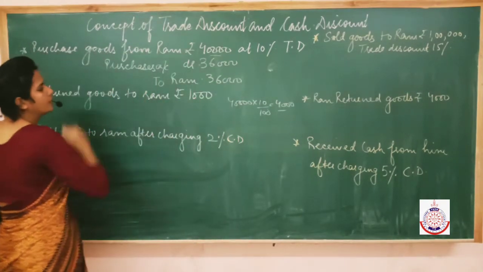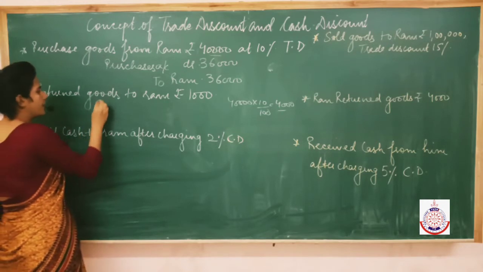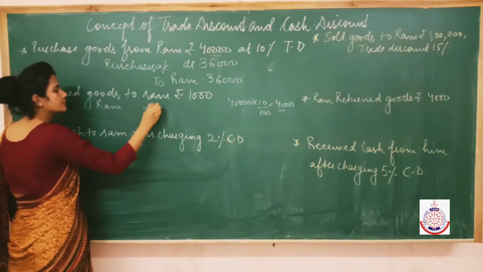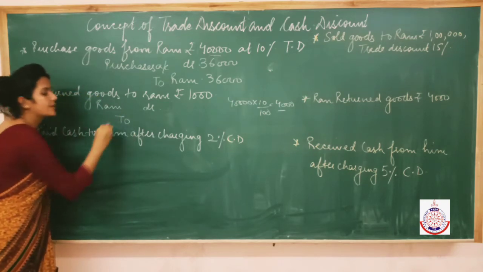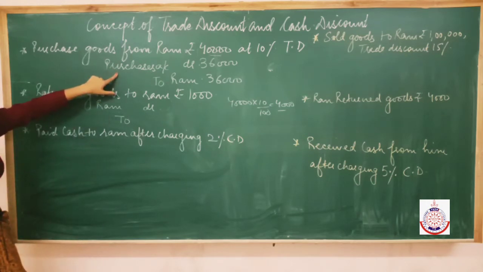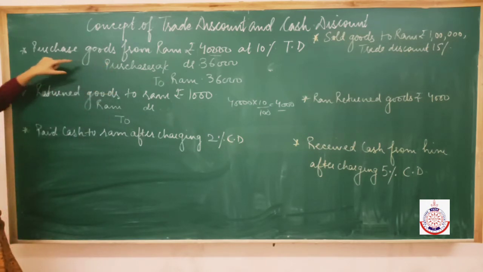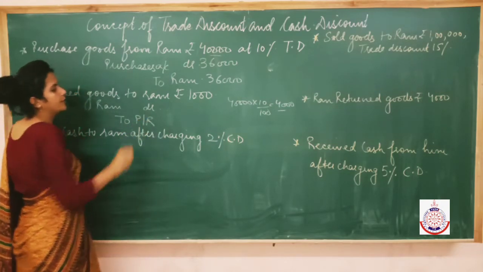Return goods to Ram. Now what are we doing? We are returning goods to Ram. So in that case, Ram becomes the receiver. Debit the receiver. If we are returning goods to Ram, what goes out of the business? Goods go out of the business. When we purchase goods, we use the word purchases. So when we return these goods, we have to use the words purchase return.